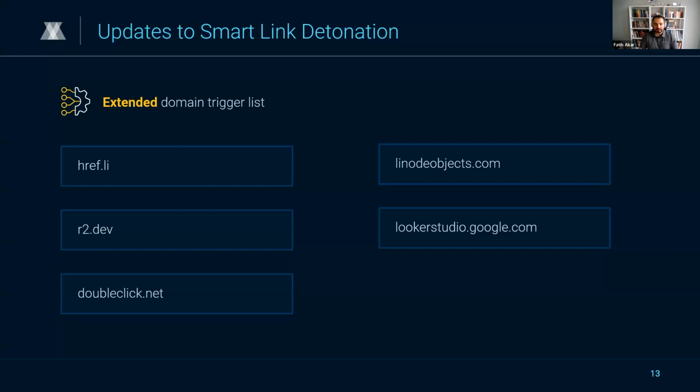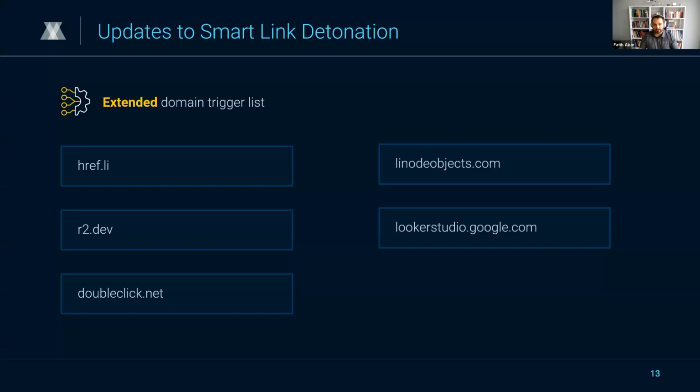First, graph.ly was discovered in one of our analyzed samples, which is used to conceal information, which potentially is going to evade automatic blocking or phishing detection mechanisms employed by these redirector websites. And it can also function as a redirector itself. Secondly, r2.dev: we encountered a phishing page hosted on this domain that is seemingly provided by Cloudflare. And this addition to the list aims to mitigate threats originating from this source, just like the rest of them.